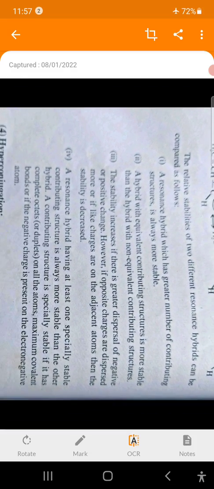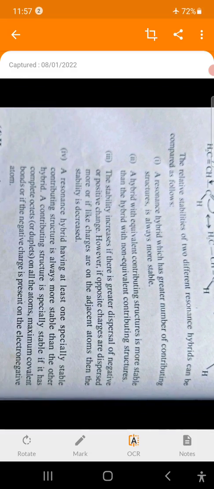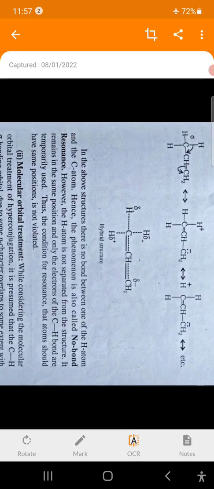Sometimes if a lone pair of electrons or negative charge is in conjugation with double bonds, then it also participates in resonance and also moves like that double bond. Then the resonance effect is also of two types, that is plus R effect and minus R effect.